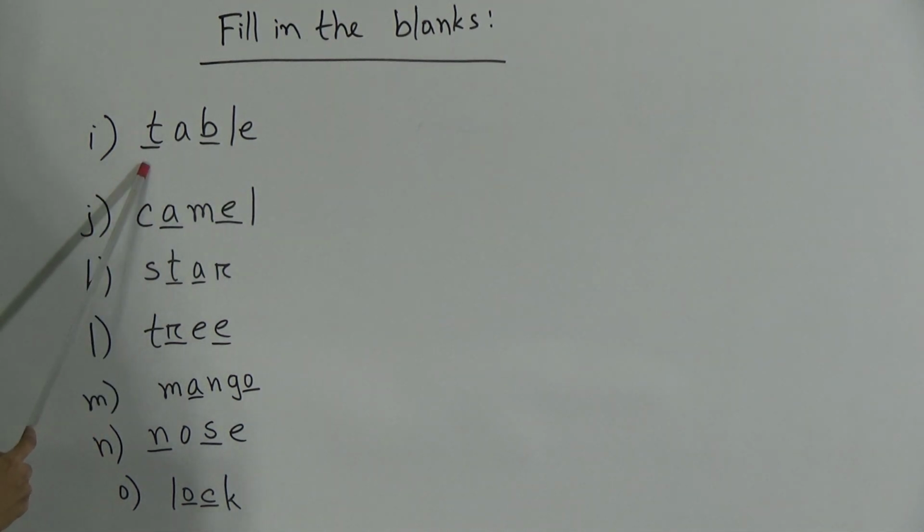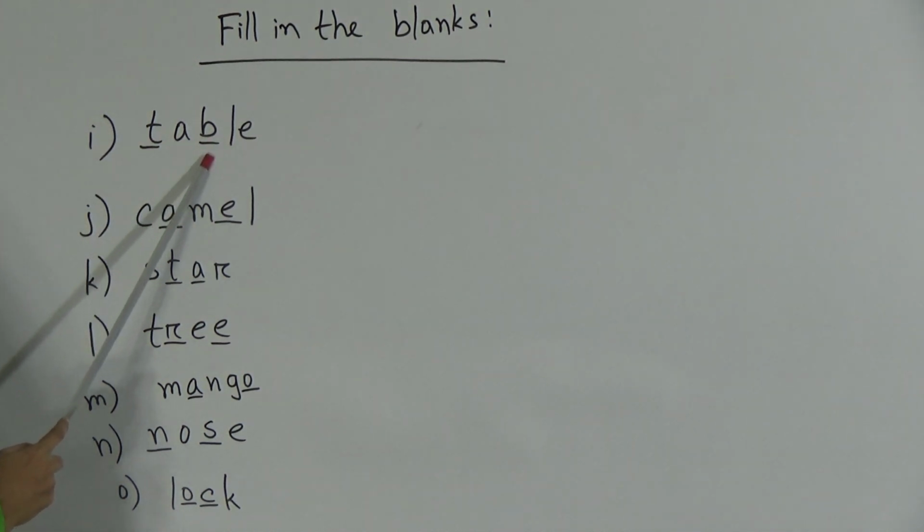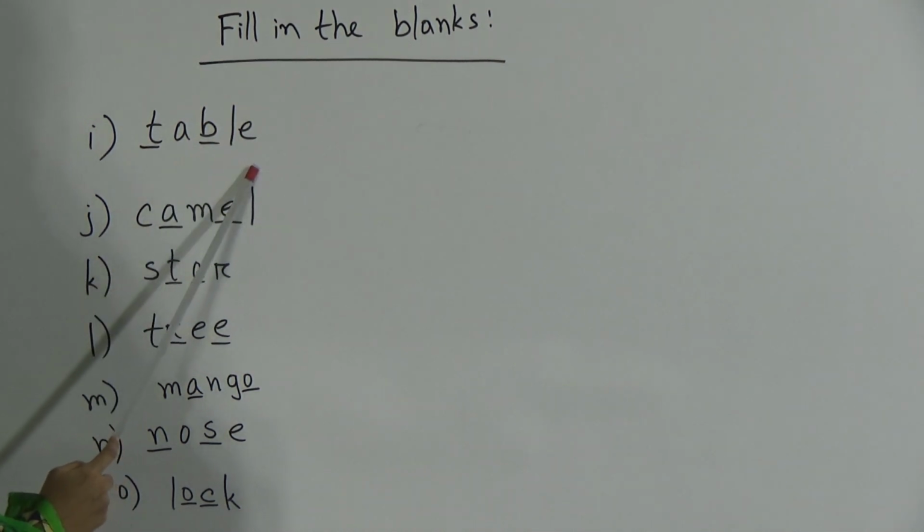In the first gap I have written T, and then I have written A, T-A. In the next gap I have written here B, B-L-E, table.